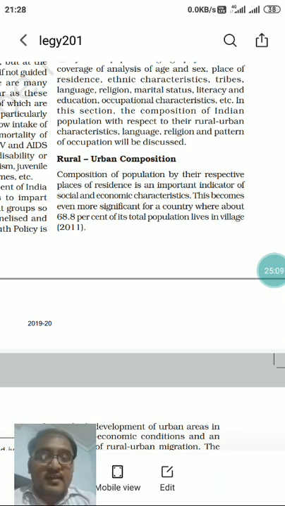So there is huge variation in the number of people defining a village. It starts from 200 persons living in a village, defined as a village in the hilly states of northeastern India.